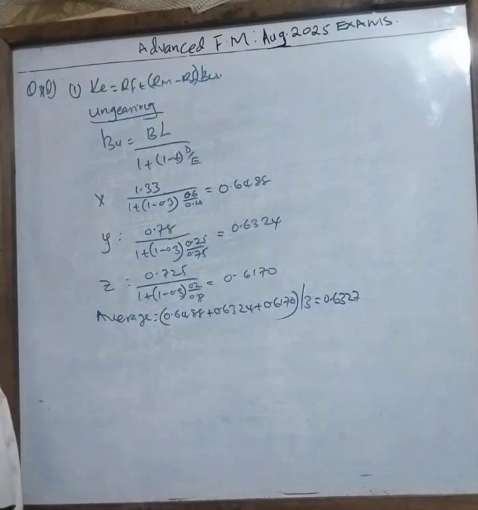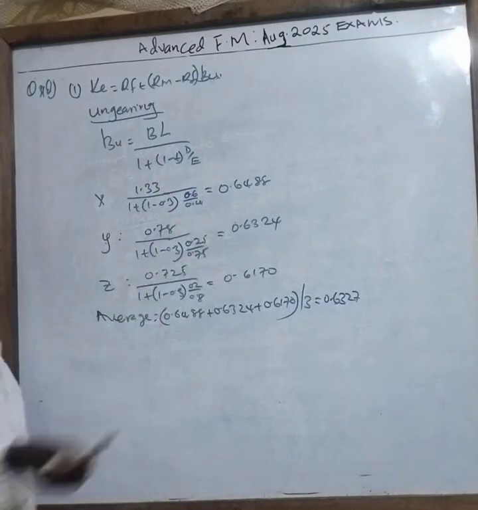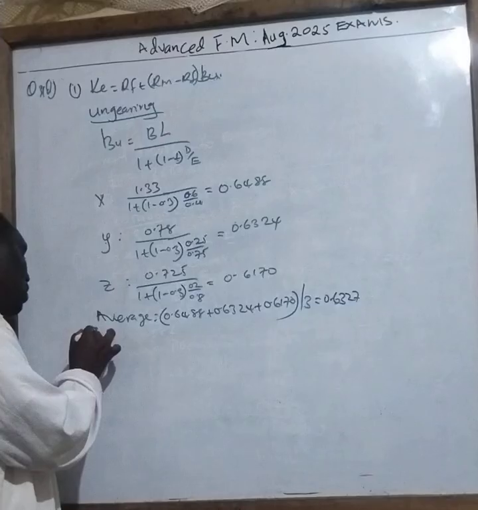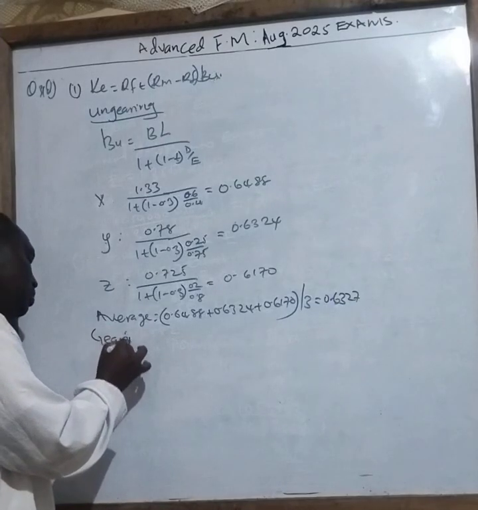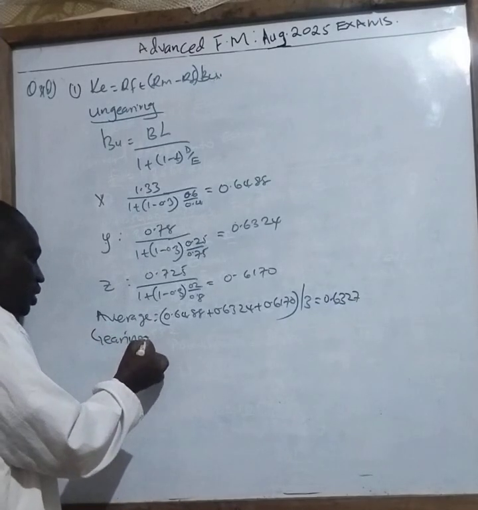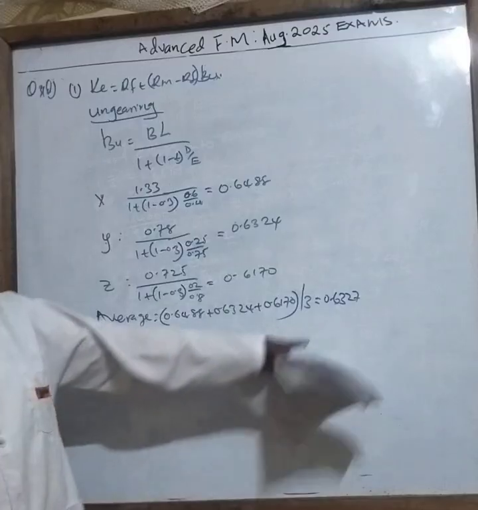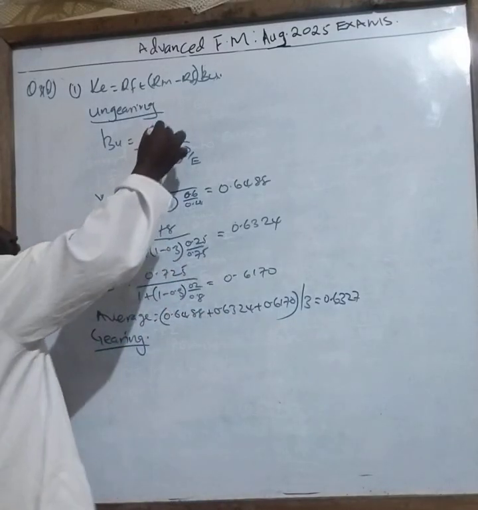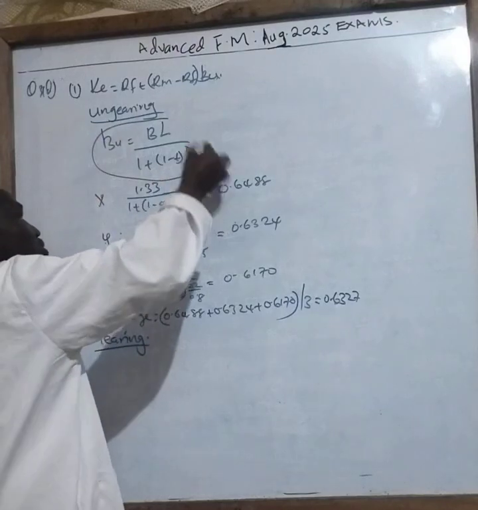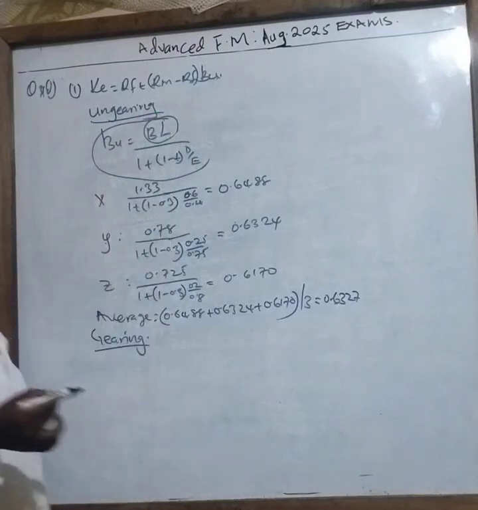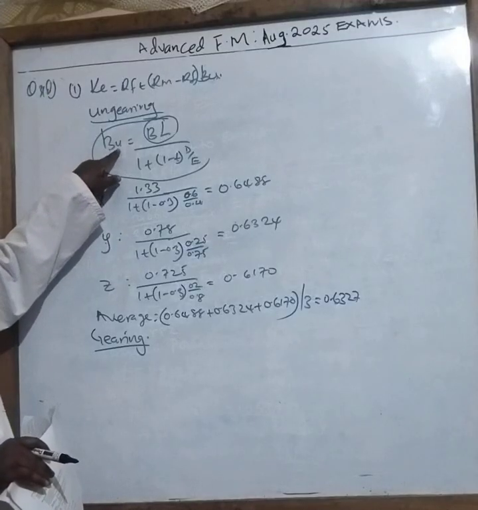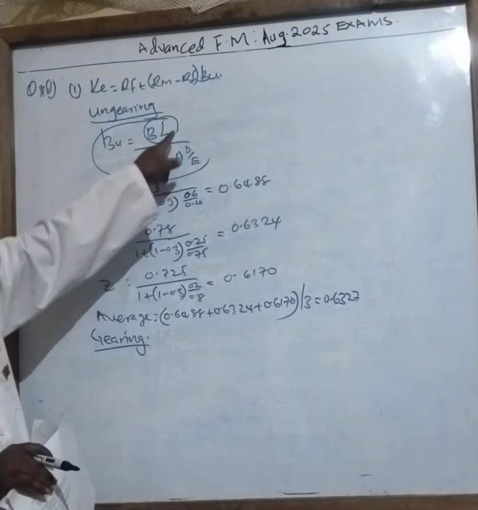Now, what have I done? I've ungeared, which means I've removed the risky area, that is now the debts. From there, I will now return back. I will now do gearing. I return this formula back. I now just need to find out the value of BL, where BU, which is beta ungeared, times the denominator is equal to BL.